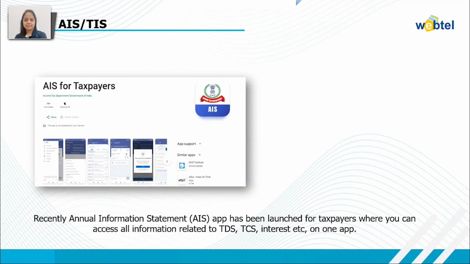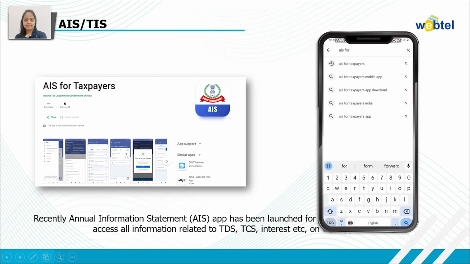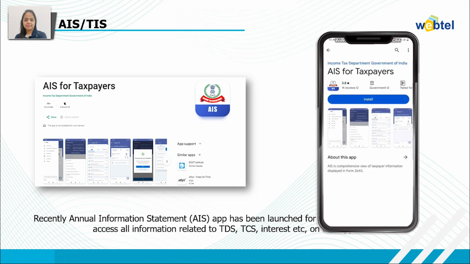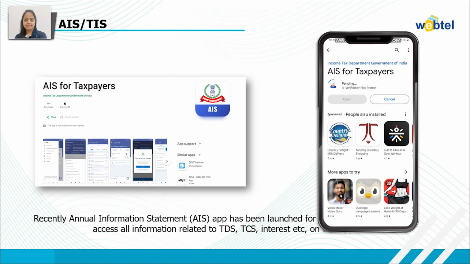And recently, the AIS app has been launched for the taxpayers, where you can access all the information related to TDS, TCS, interest, etc. in a single app. Now let's look at the AIS for Taxpayers app. Type AIS for Taxpayers in the Play Store, and after that you will be able to see the AIS for Taxpayers app. Then you need to click on install to install the app that has been provided by the income tax department for the convenience of the assessees.